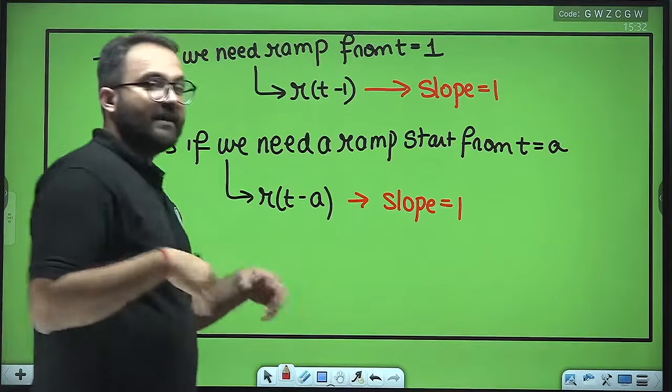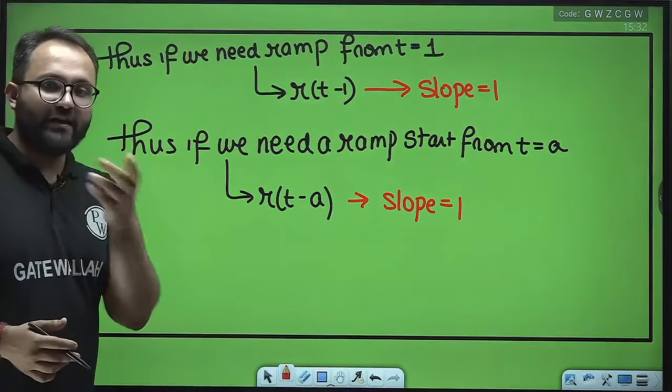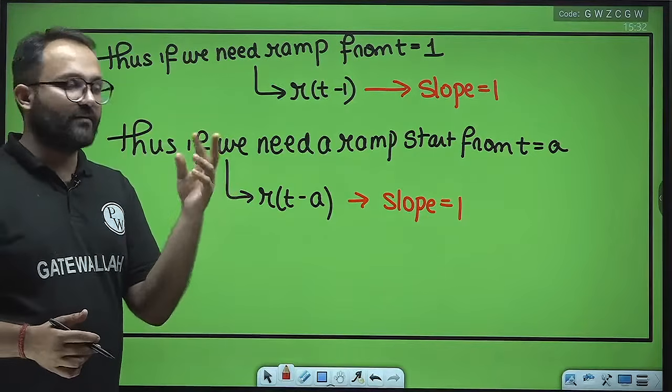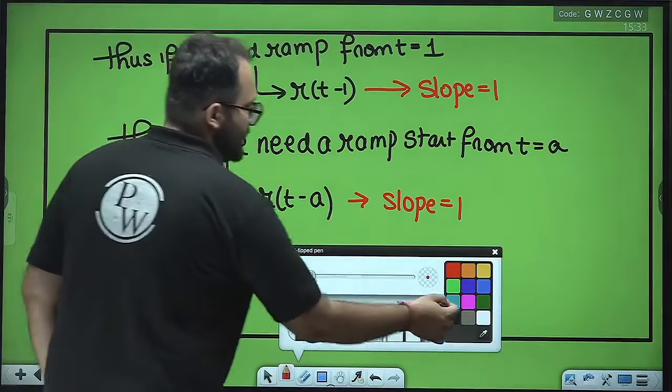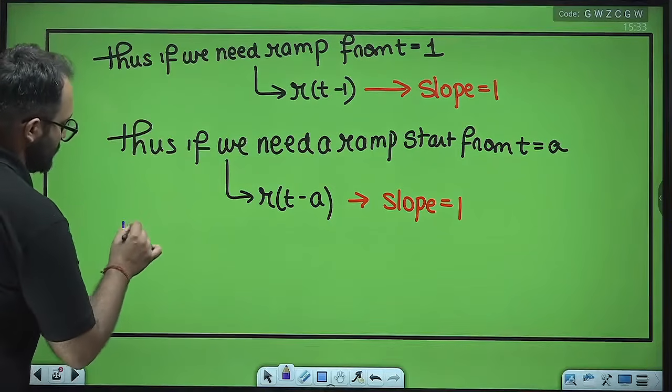Now, if you need a slope of some other value, for example 2, 3 or 4, then we will use the last statement.